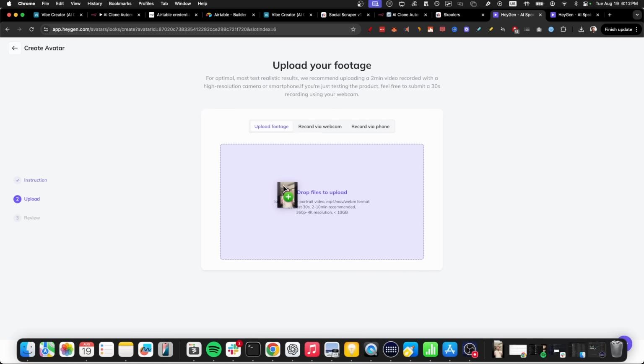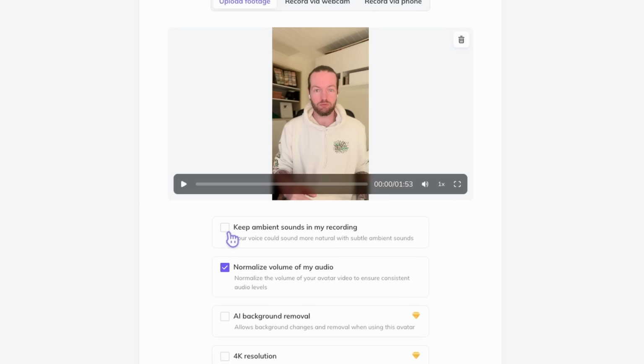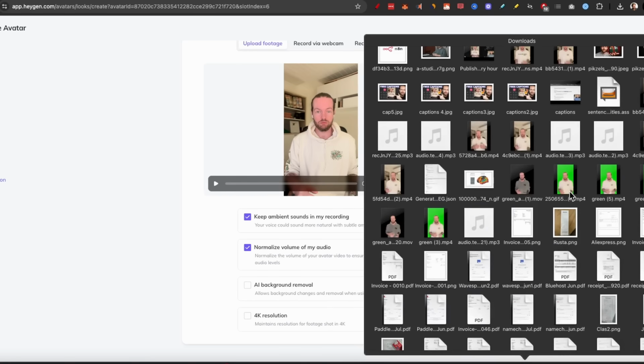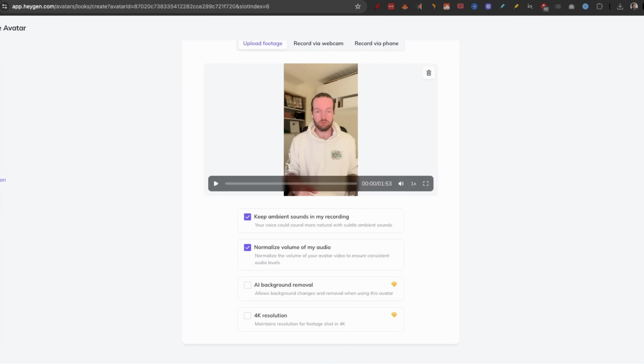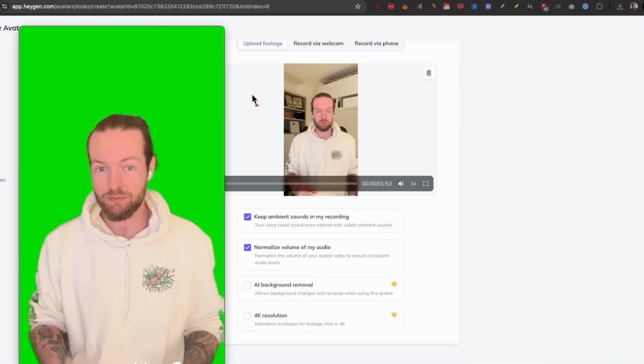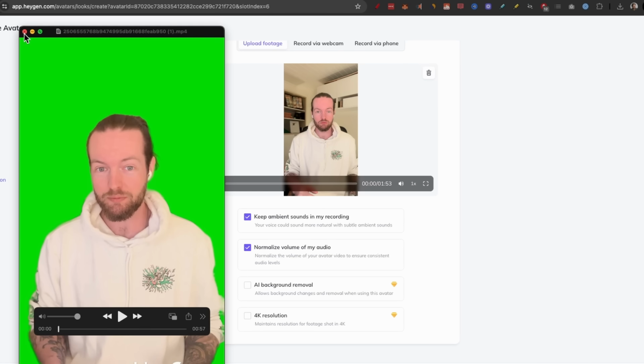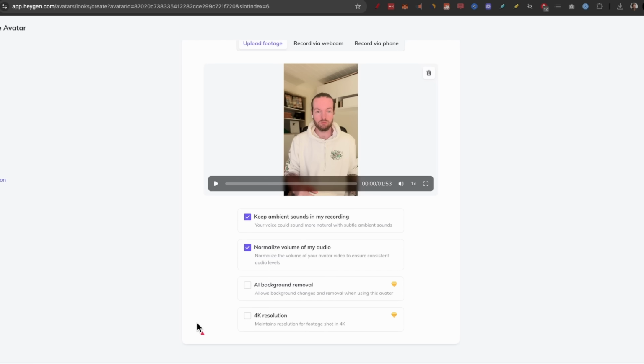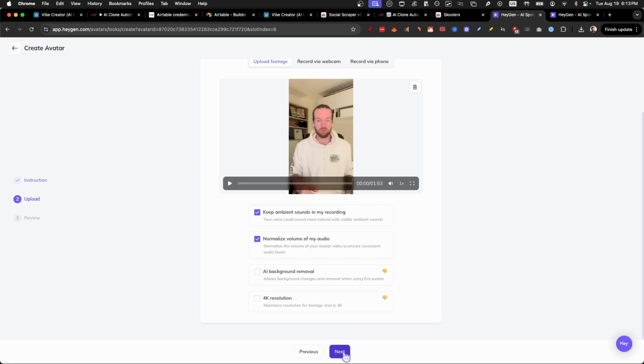So just upload this file right here. If you had a quiet environment, you can just keep the ambient sound, normalize volume. And in the premium version, they do have AI background removal. This allows you to make an AI clone with a green screen where we can actually remove the green screen and put other things in the back. I'll have a crazy automation in the future. So just subscribe for that. And also 4K resolution, you don't really need that. So after this, we can just click on next.